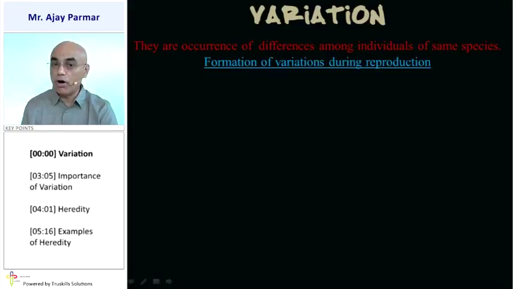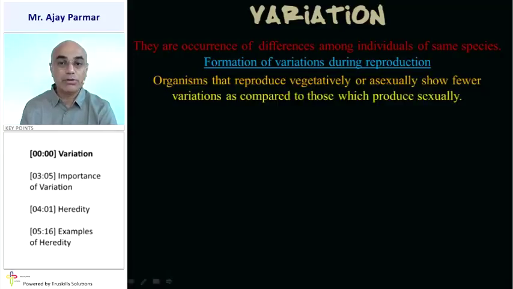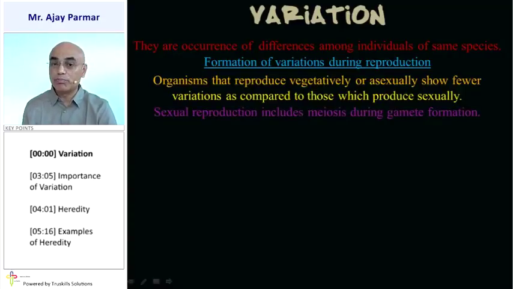The variation is formed during the process of reproduction. Organisms which reproduce vegetatively, that means asexual method of reproduction. I hope you still remember the various methods of asexual reproduction from the previous chapter. Now, the living organisms which reproduce asexually show very few variations as compared to those living organisms which are reproducing sexually. Why? That is mainly because sexual reproduction includes meiosis, which is not present in the process of